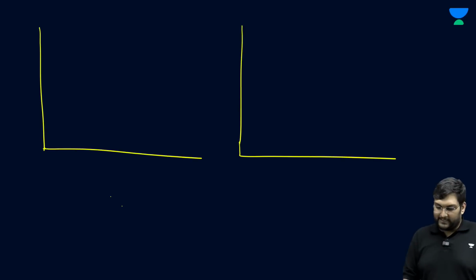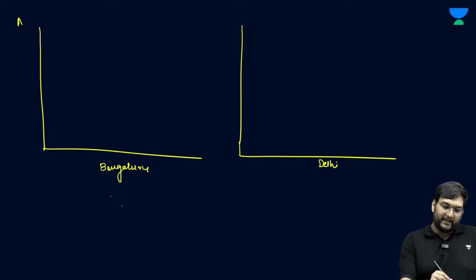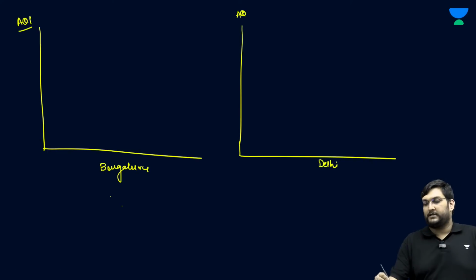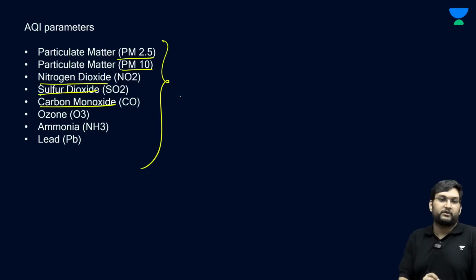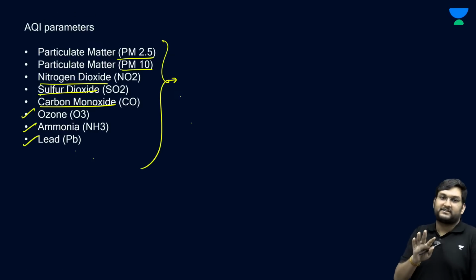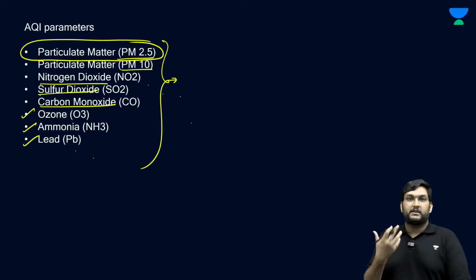See, what it is saying is that, for example, let's take an example of Bengaluru and Delhi. Now, as of right now, when we talk about air quality index, it is studied through the following parameters, which is PM 2.5, PM10, which is particulate matter, then nitrogen dioxide, sulfur dioxide, carbon monoxide, ozone, ammonia and lead. The Central Pollution Control Board has decided to see this, but particulate matter 2.5 is the most dangerous. We inhale it as we breathe and it has impacts on our pulmonary system.